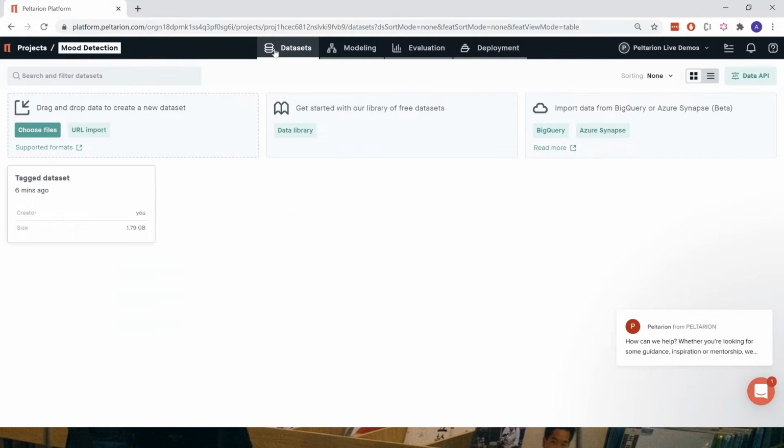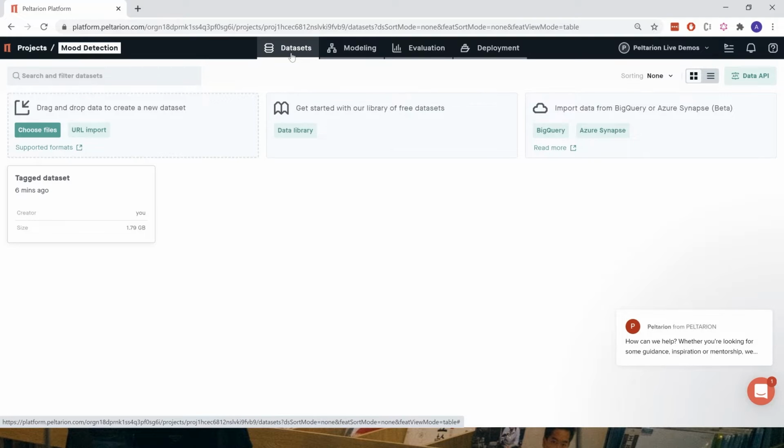So we have essentially 4 different views. So first one is datasets. We work with getting data up on the platform. And then we have modeling, where you build and train your model. And then we have an evaluation view where we can look at the performance of the model. And if you're happy with that, you can proceed to the deployment view, where you can deploy the model and make it accessible through a REST API. So now I'll just go through the different views here and you can see what you can do.